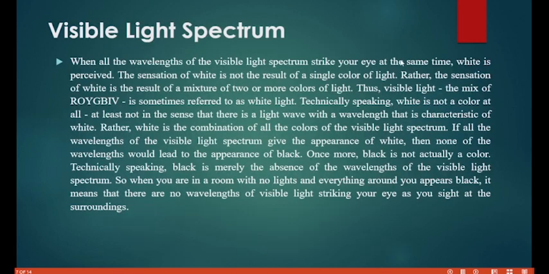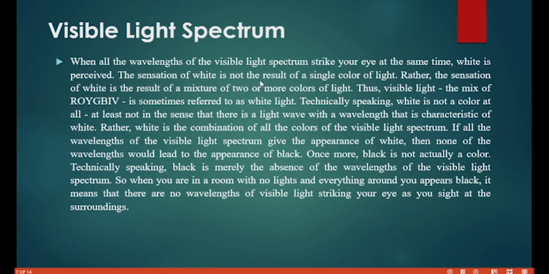When all the wavelengths of the visible light spectrum strike your eyes at the same time, white is perceived. So just understand that anytime you are seeing white, what has happened is all the visible lights, the ROYGBIV, are hitting your eyes at the same time. All of them are hitting your eyes, and that is why you are seeing white color.